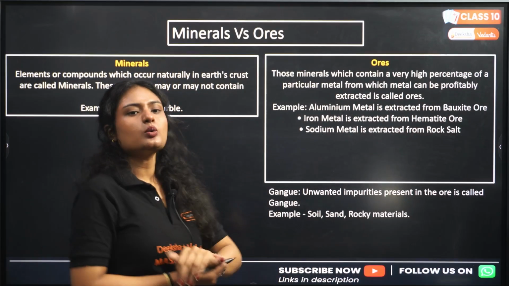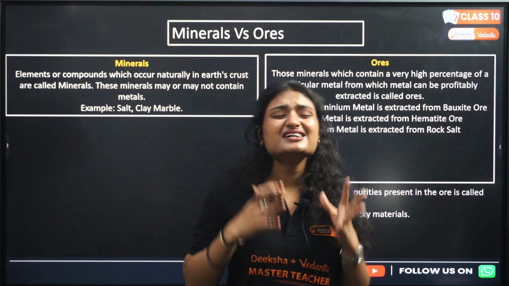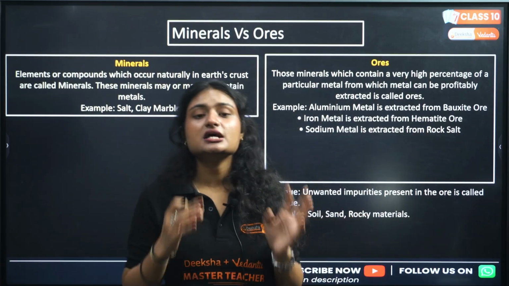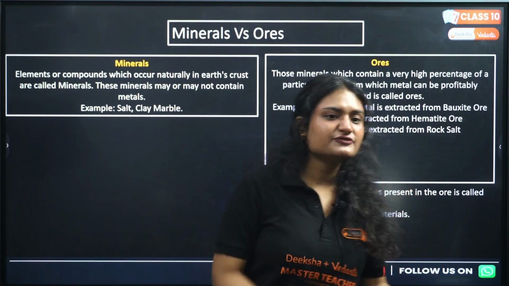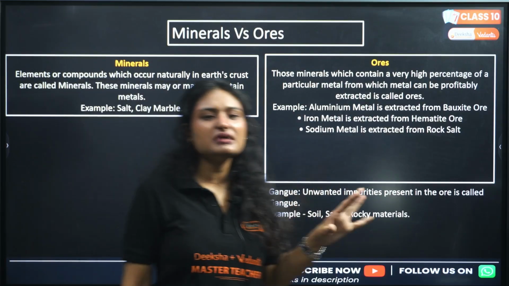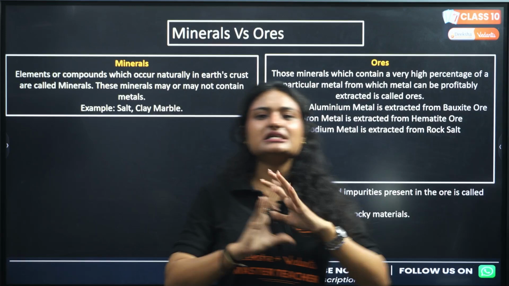Minerals versus ore. What are minerals? Minerals are those elements or compounds which occur naturally in our earth crust, right? They are occurring naturally in our earth crust, and that's why they are called minerals. For example, salt, clay, marble, all these are minerals.